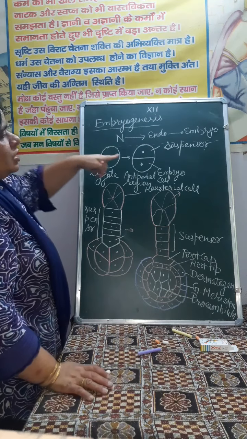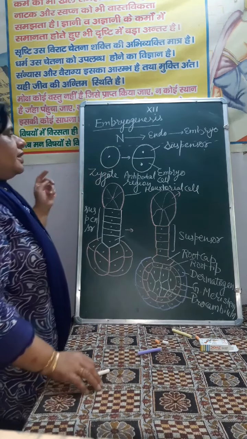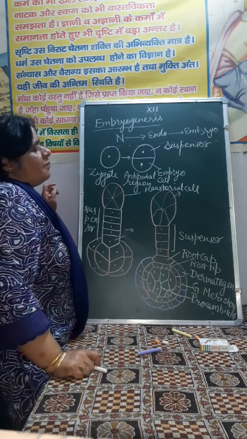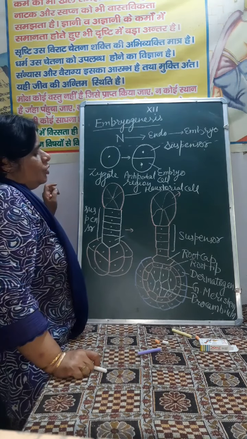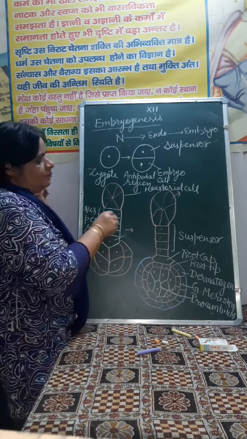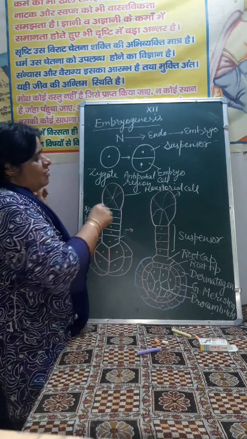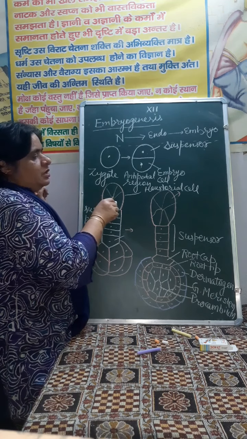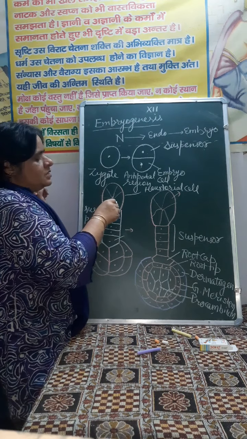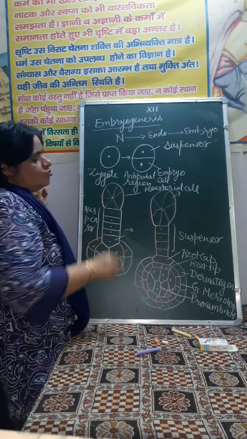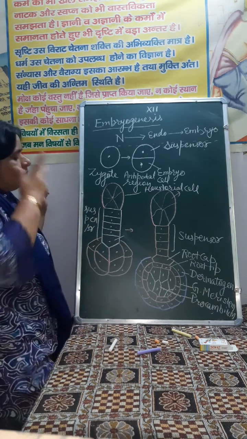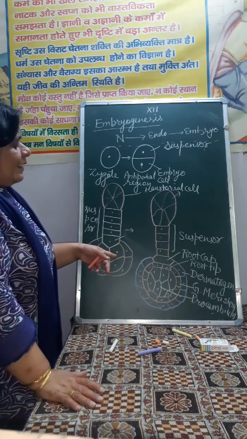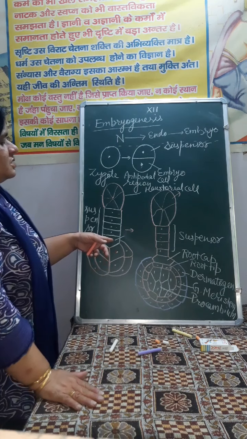First zygote, elongation of zygote and division of zygote by the transverse division to form the 2 cell suspensor and embryo cell. Embryo cell is toward the antipodal region. Then constant transverse division to form a thread-like structure which is having a large cell at the tip. This large cell is parasitic as it absorbs the nourishment. It is called haustorial cell, and this thread-like structure which is formed from the 4 to 6 cell, it is called suspensor, and its last cell which is in contact with embryo, that is called hypophysis.